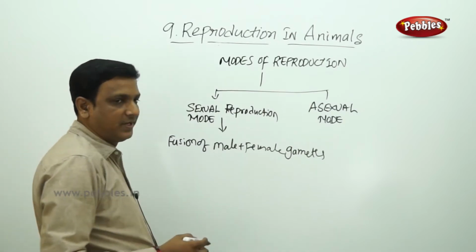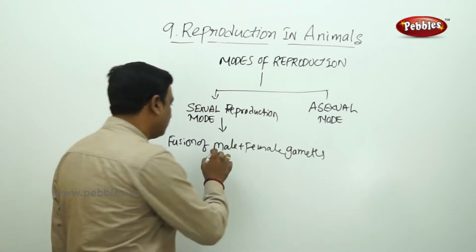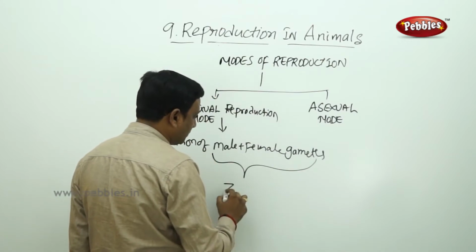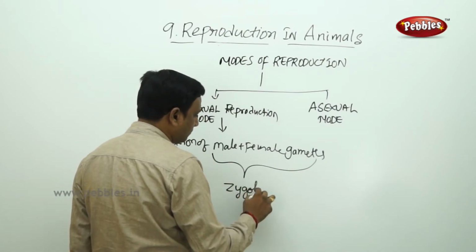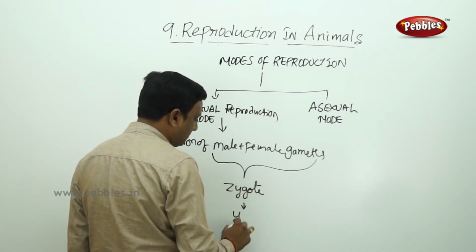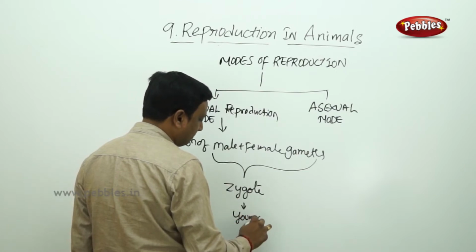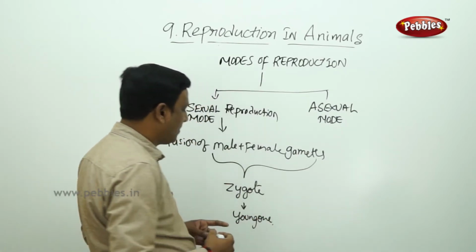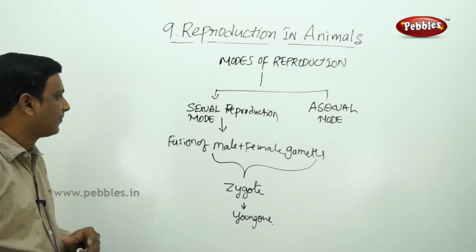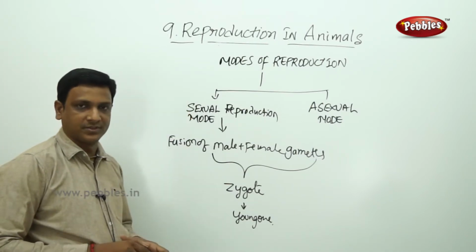The male and female gametes join together to form a zygote. This zygote develops into a young one, a baby. So this is sexual reproduction.